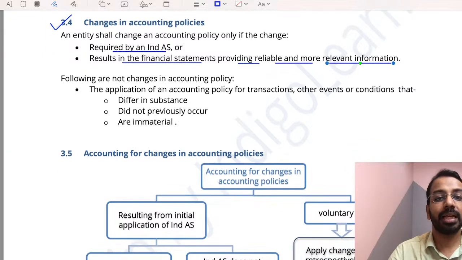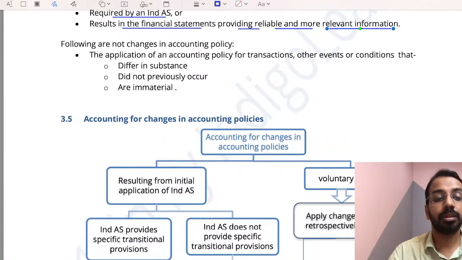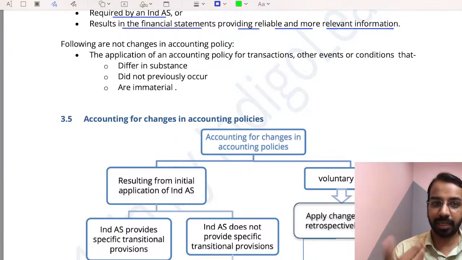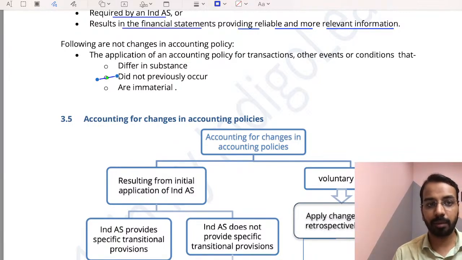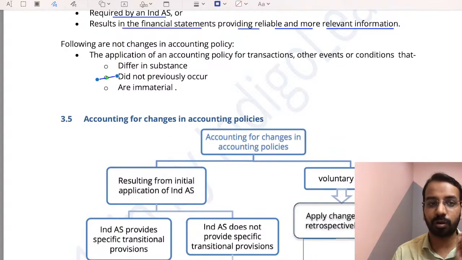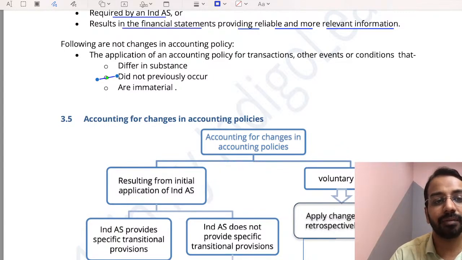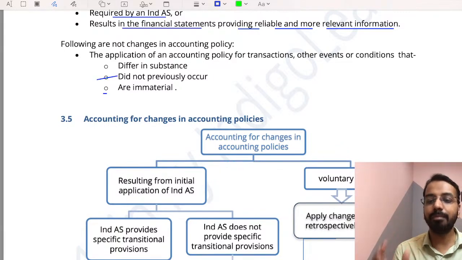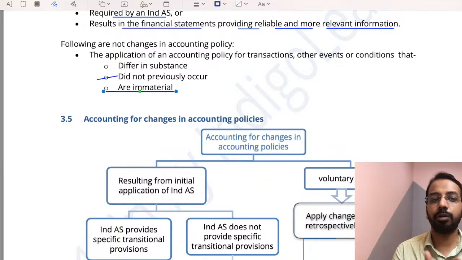Now, if there is an accounting policy which was not applied earlier, but we are applying it afresh, that is not a change in accounting policy. If the accounting policy chosen is very different from the one earlier, that is also not a change in accounting policy. And if the impact is immaterial, for that also you will not apply the changes in accounting policy treatment.